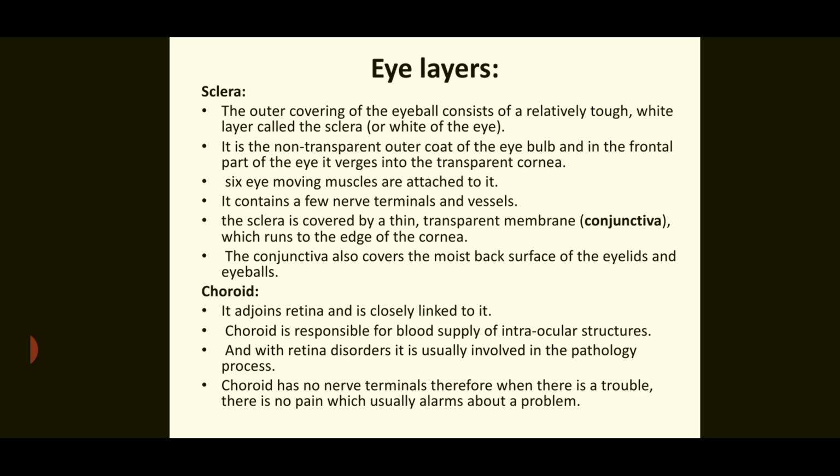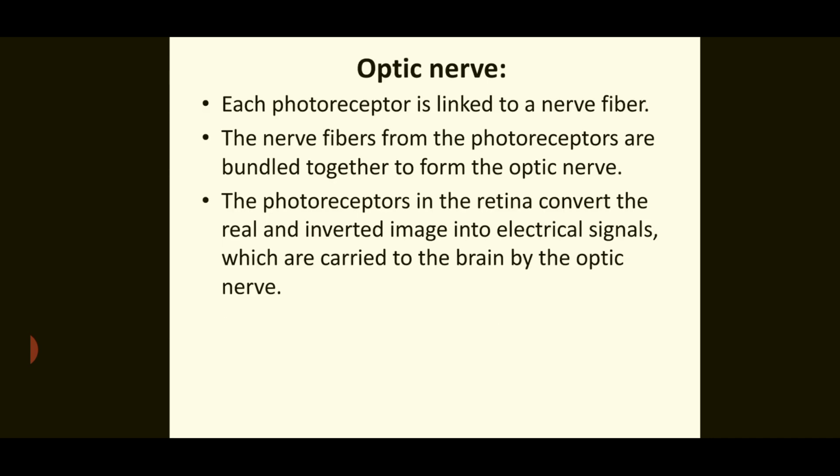Now my dear students, I am going to discuss the next layer of the eyes, that is the choroid. The choroid adjoins the retina and is closely linked to it. The choroid is responsible for the blood supply of intraocular structures, and with retinal disorder it is usually involved in the pathological process. The choroid has no nerve terminals, therefore when there is trouble there is no pain, which usually alarms about a problem in the eyes.